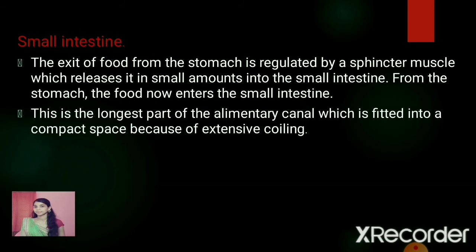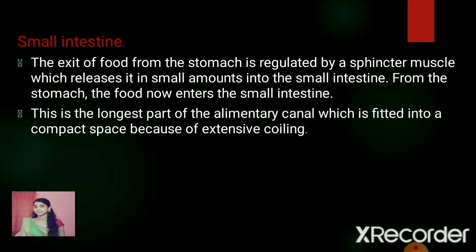Next we have is the small intestine. The partially digested food then goes into the small intestine, and the exit of the food from the stomach is regulated by sphincter muscles. The small intestine is the longest part of the alimentary canal. It is about 6 to 6.5 meters in an adult. The length of the small intestine varies in different animals based on the type of food they eat.